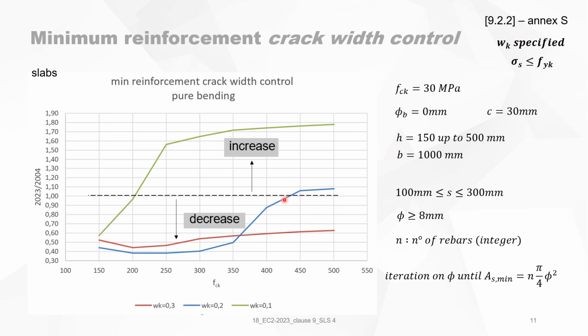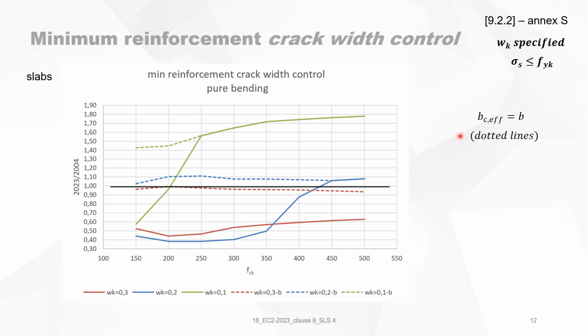And this is why, because at the red curve and the blue curve, the BC effective is dominant and reduces the needed minimum reinforcement. You have an increase for a crack width limitation of 0.1, and it's a very significant increase, up to 1.7 times what we use today.